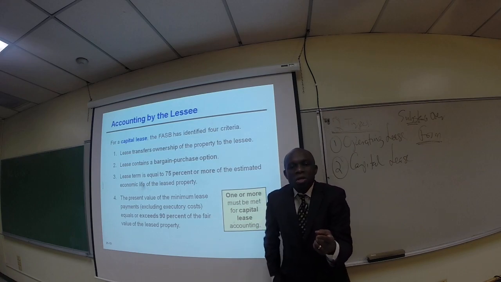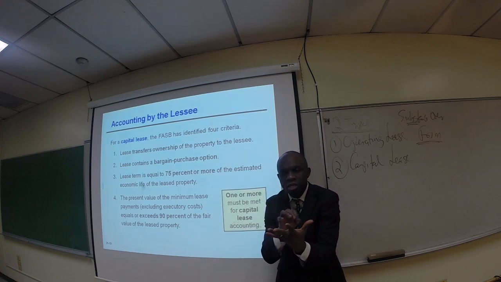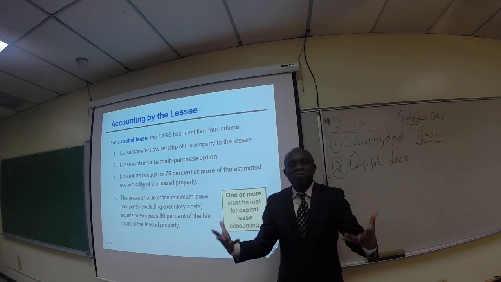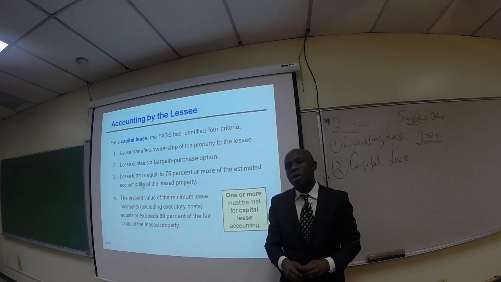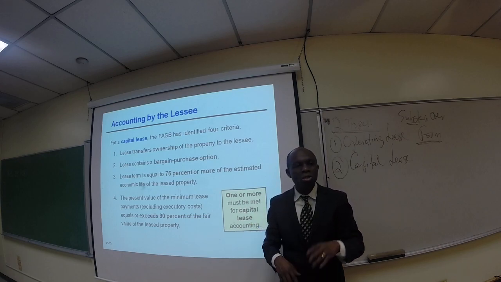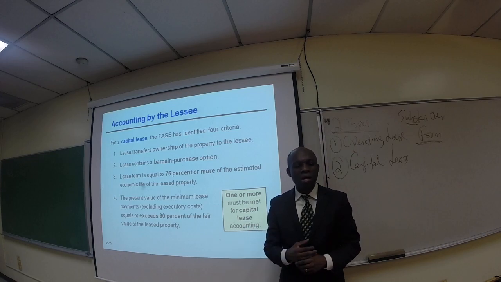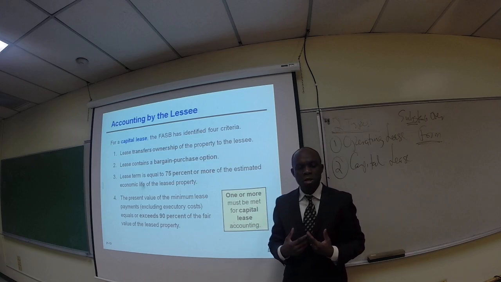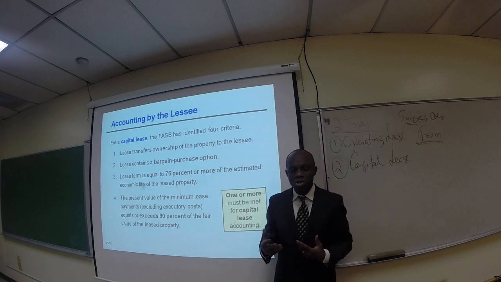That simply means if you look at the lease contract, there is a clause that says at the end of 10 years or 15 years of the lease term, however the case might be, the equipment or the truck, whatever, the ownership of the property or the equipment will be for the lessee. So ownership is being transferred to the lessee.